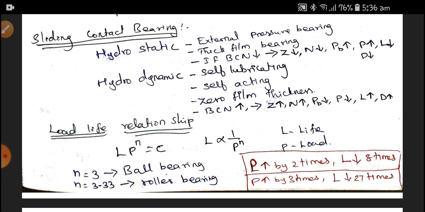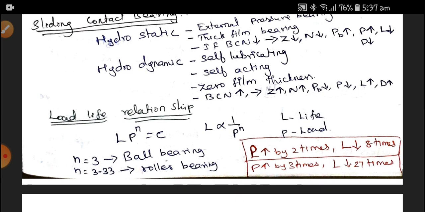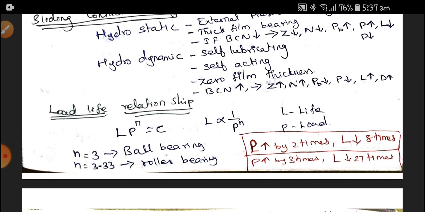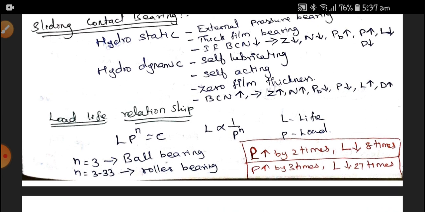Therefore, the load life relation becomes L P power n equals constant. If we take a ball bearing, the load life relationship is L P cube equals constant, where L means life, P means load, and C is the constant. If it is a roller bearing, L P power 3.33 equals constant.